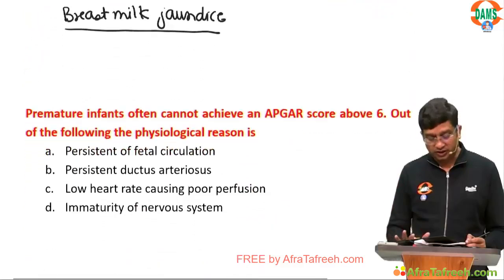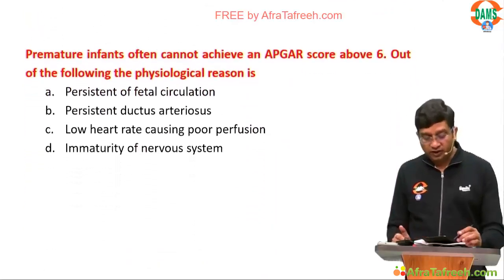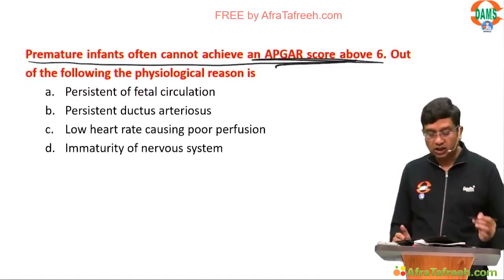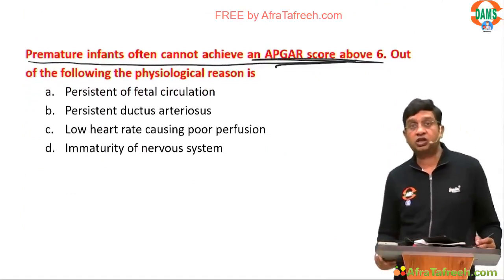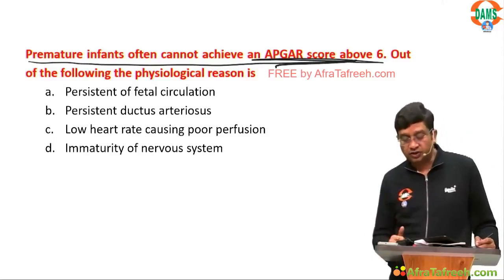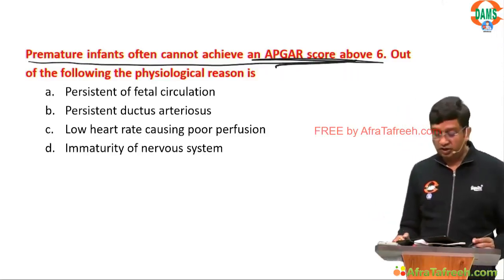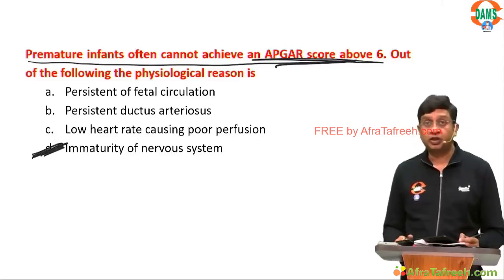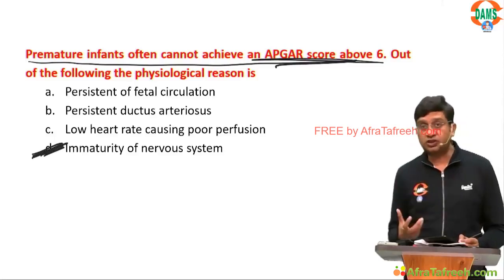Premature infants often cannot achieve an Apgar score above 6. Out of the following, what is the physiological reason for that? The physiological reason for that is the immaturity of nervous system. Because in the Apgar score, you judge nervous system by two things.